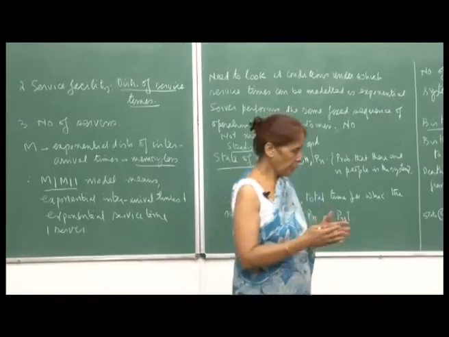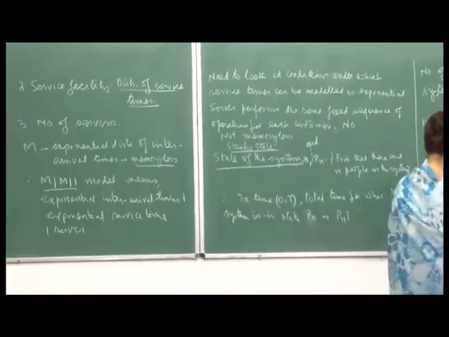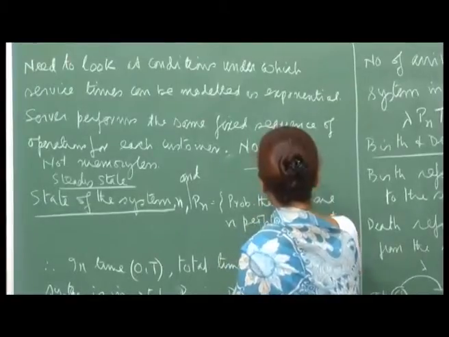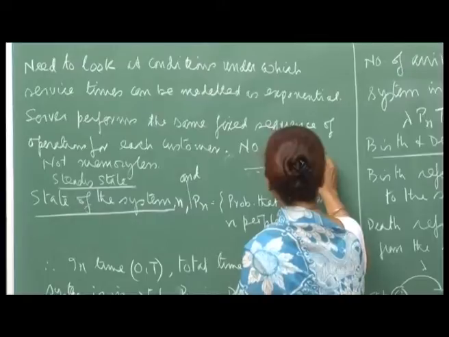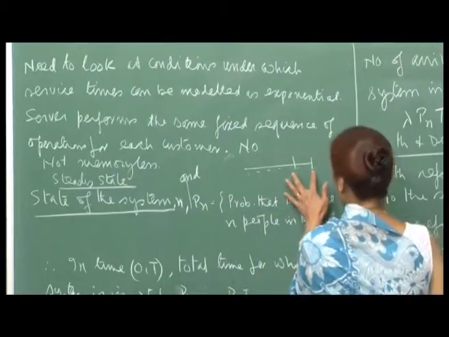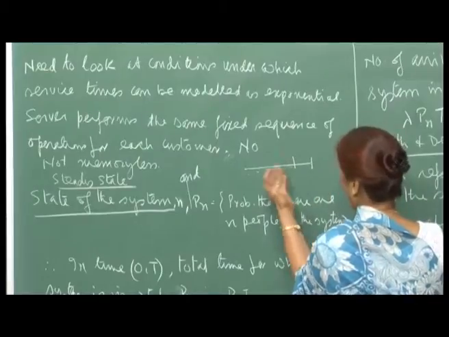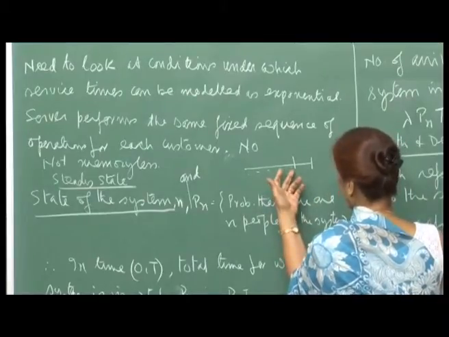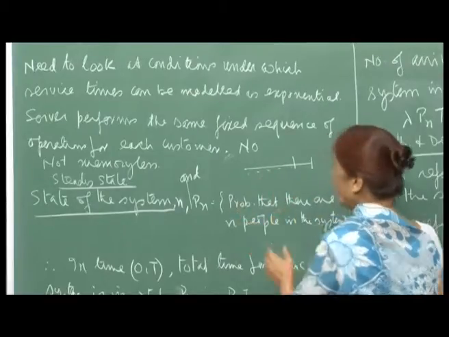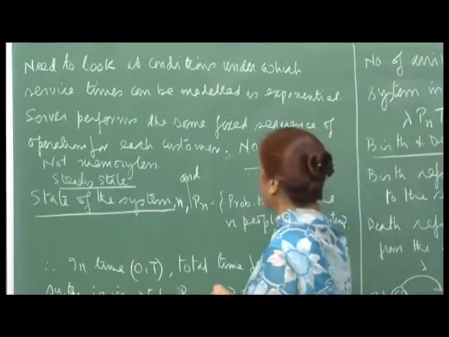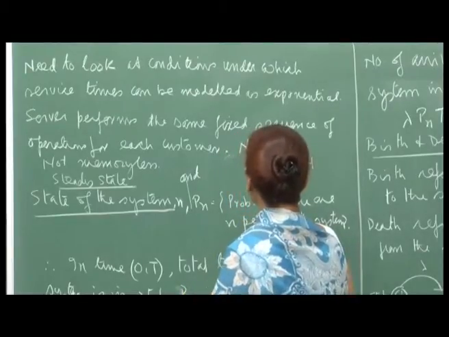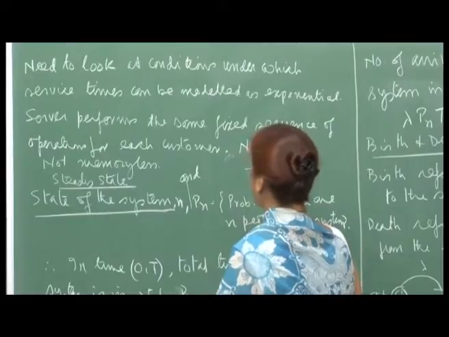So the time at which the service will end depends on how far he has already progressed with the customer. Therefore, this is certainly not a case for modeling by an exponential distribution, because this is a fixed sequence of operations.